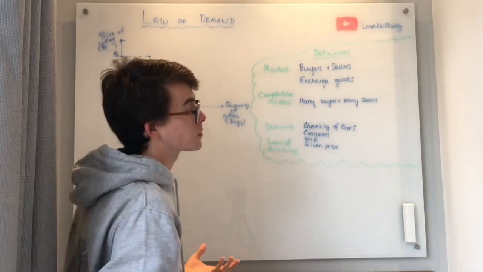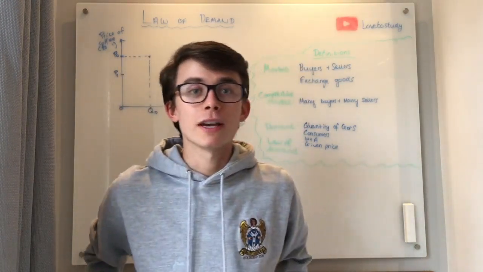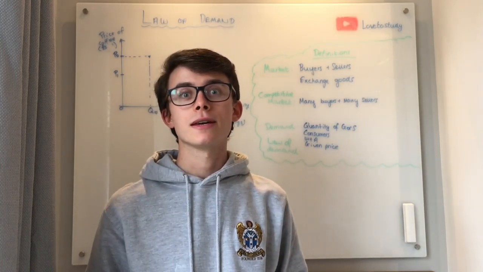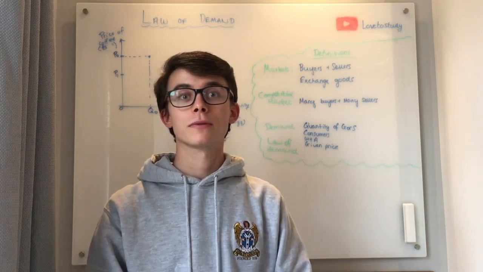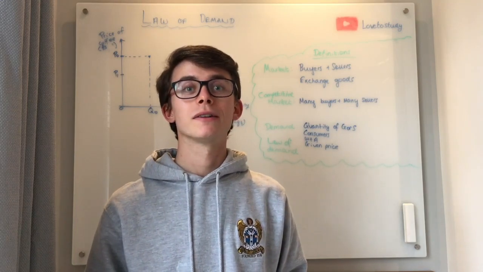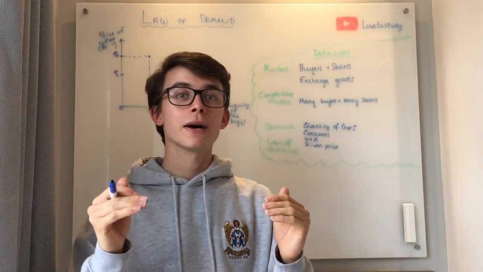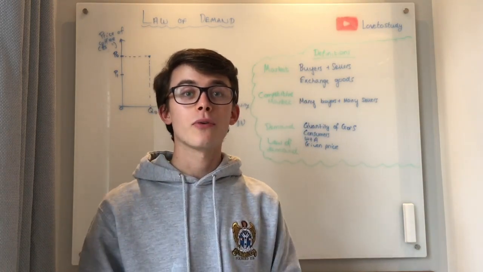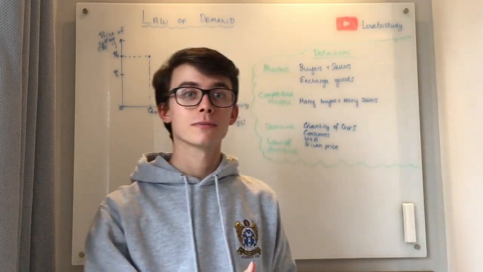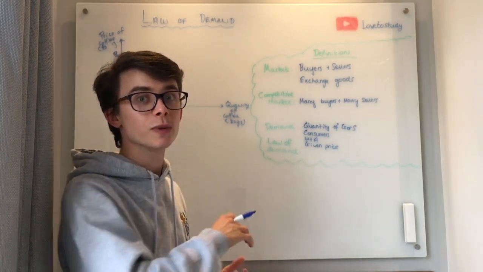At this lower price, what do we expect to happen to quantity demanded? Well, let's think about our example. We've got, say, £5 to spend, and the price of a bag of coffee is, let's say, £10. Well, if we've got £5 to spend and the price is £10 per bag, then we can only get half a bag. Now, if the price comes down from £10 to £5, with the £5 that we've got, we can afford a whole bag. So our demand doubles. On the diagram, we're going to show this as when price goes down, we're going to expect quantity to go up.